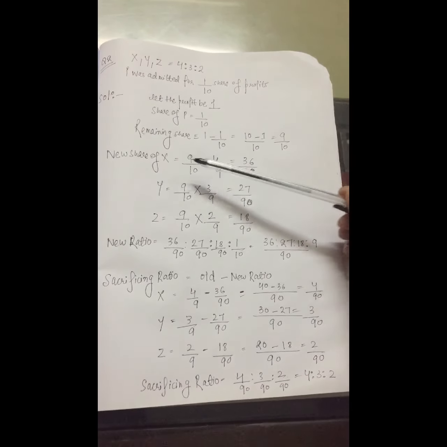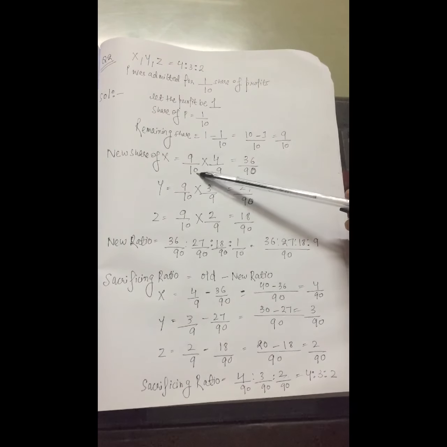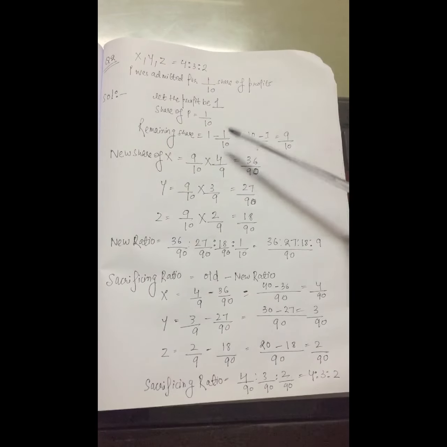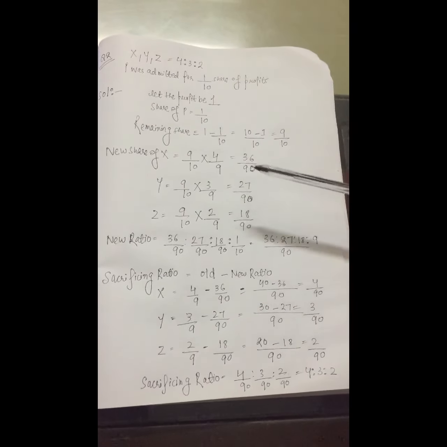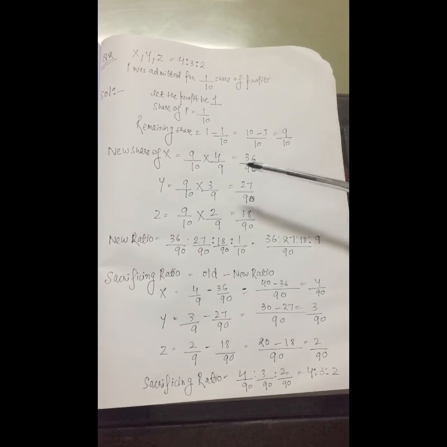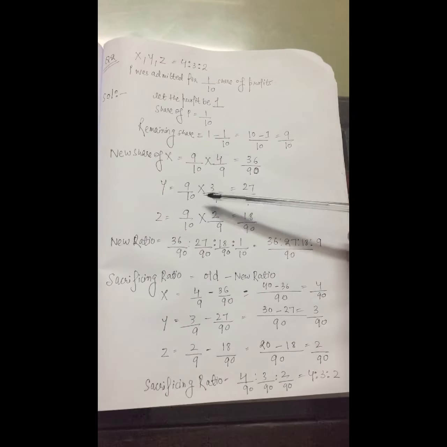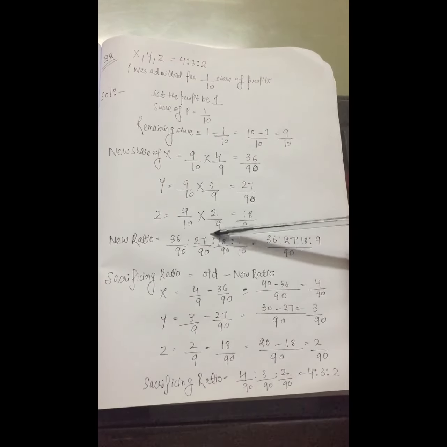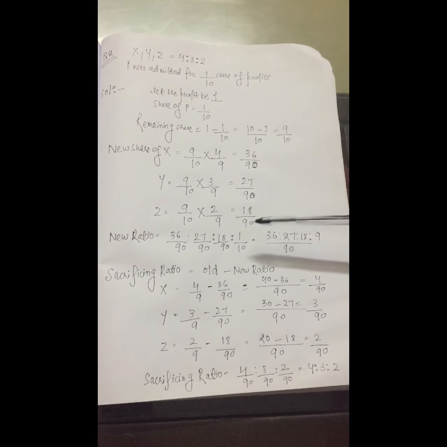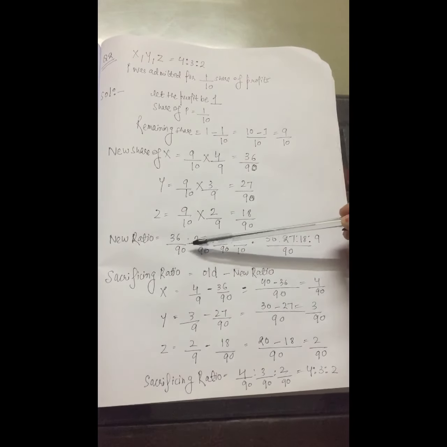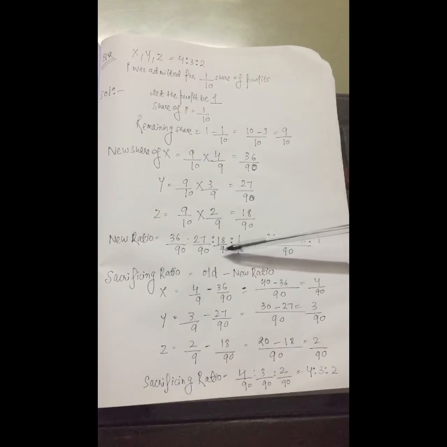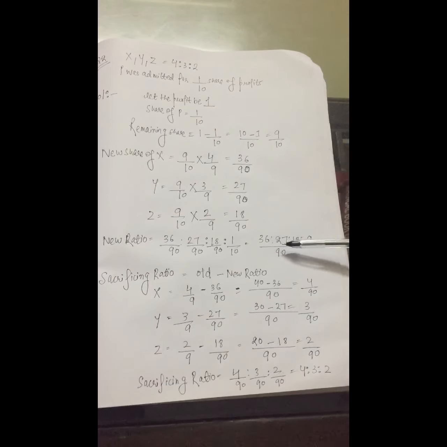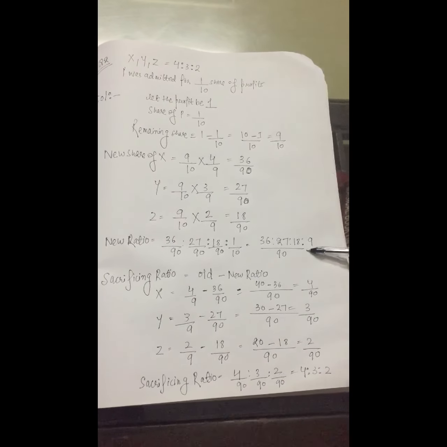So new share of X is 9 by 10 into 4 by 9. 9 by 10 is the remaining share of profit and 4 by 9 is the old share, that is 36 by 90. New share of Y is 9 by 10 into 3 by 9, that is 27 by 90, and share of Z is 9 by 10 into 2 by 9, that is 18 by 90. Now the new ratio is 36 by 90 is to 27 by 90 is to 18 by 90 is to 1 by 10. So the new ratio is 36 is to 27 is to 18 is to 9.